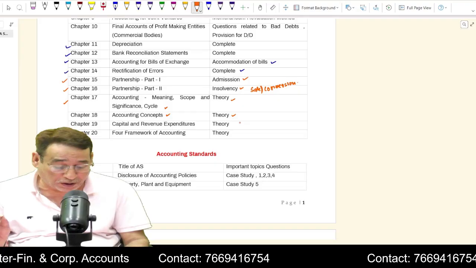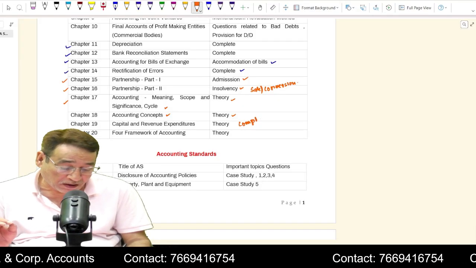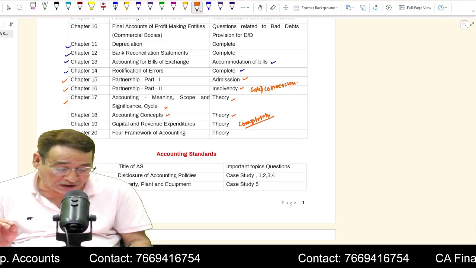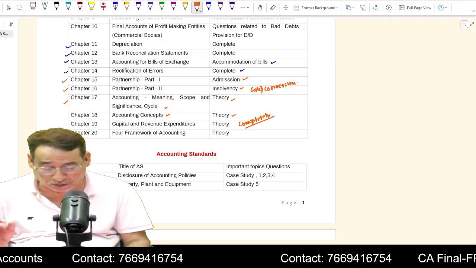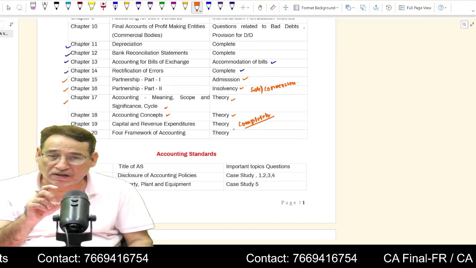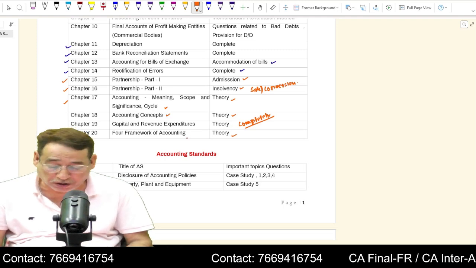Capital and revenue expenditure, you need to do it completely and thoroughly. I think we have covered almost every year. We find that there is a question from capital and revenue expenditure. Then the four frameworks theory, hardly a half page chapter is there. Is it clear to you? Do it also, because some MCQ you may be asked from this particular part also.